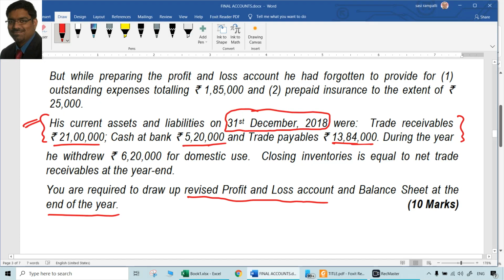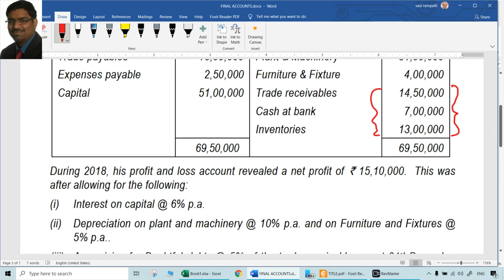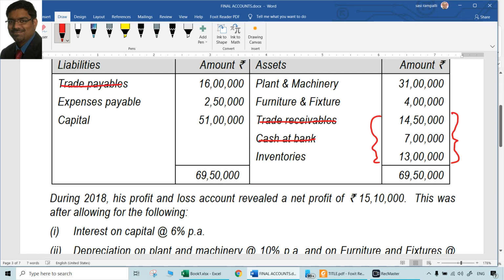13 lakhs 84,000. So that is three different items which we have taken from the question itself, but not from the opening balance sheet. So trade receivables, cash at bank, and trade payables, all of them are already given, which we used in the closing balance sheet preparation.